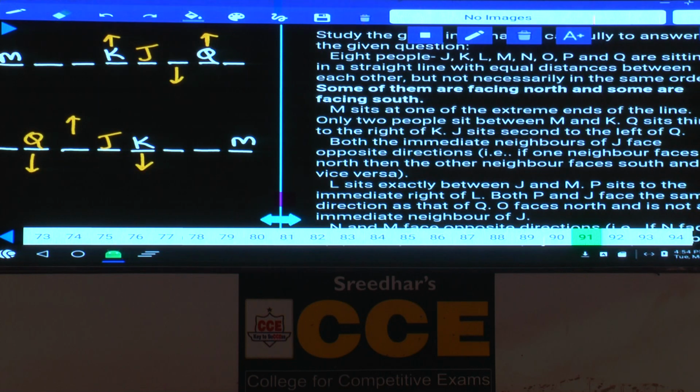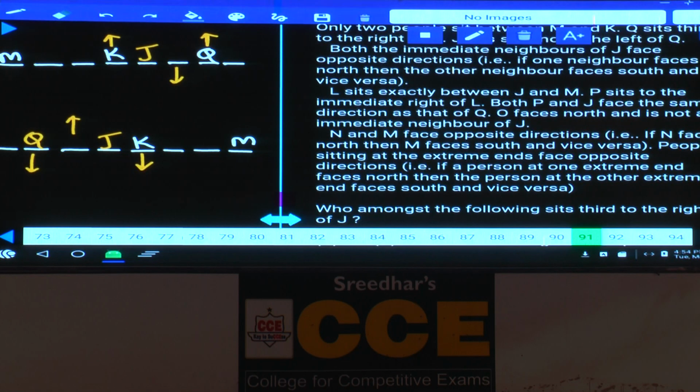Next one, L sits exactly between J and M. Between J and M, L must be exactly in between. Isn't it? Two places left or two places right is what we call exactly in between. And L is exactly in between J and M.